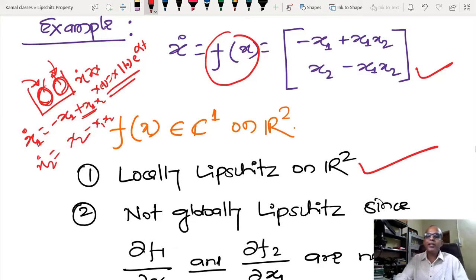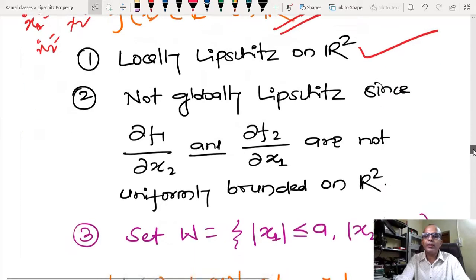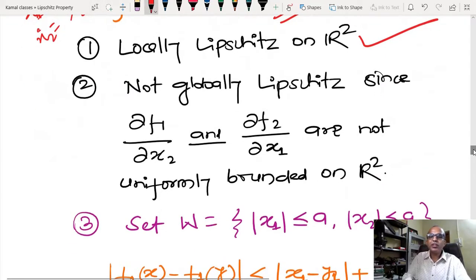But this is not globally Lipschitz, because if you calculate df by dx2, then x1 comes into the picture, and x1 is not bounded because we are in R2, so we are not in a closed domain, and due to that it is not globally Lipschitz. Now if something is locally Lipschitz, then I can say that on any compact set, it is also Lipschitz.